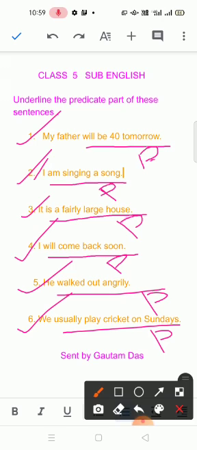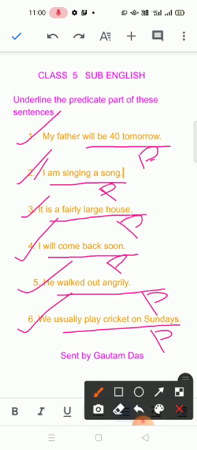Once again, I am telling you, underline the predicate part of the sentences. I have already underlined the predicate part. Will be 40 tomorrow, predicate. That's why I have written P here and given an underline.